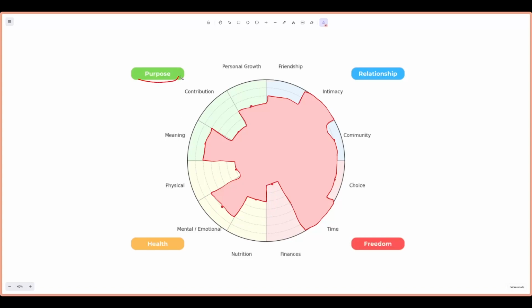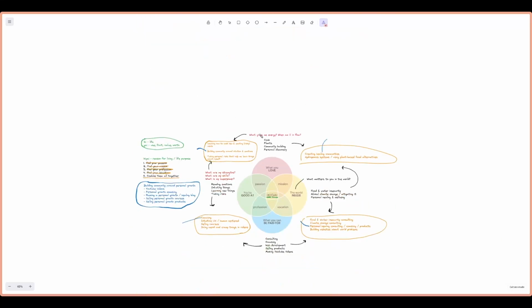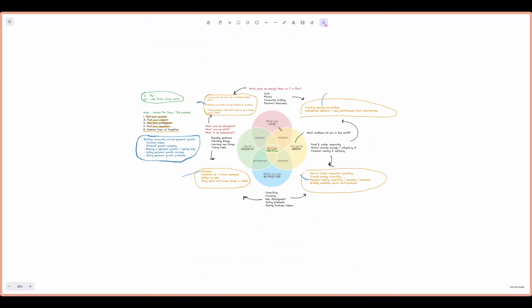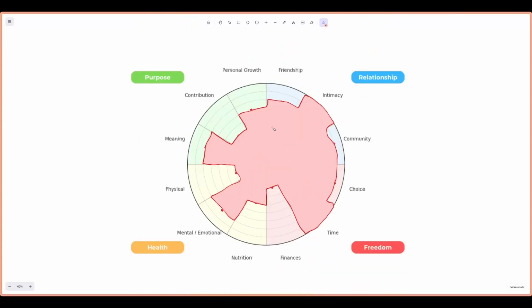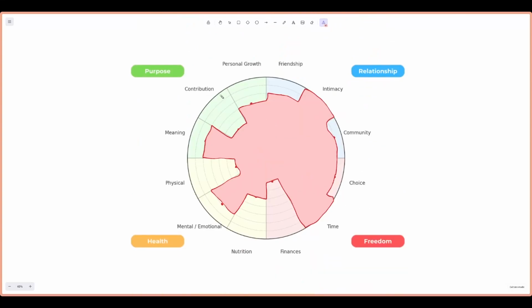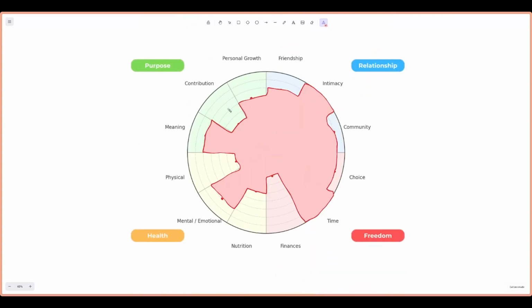Then finally, in terms of purpose, even though I went through this Ikigai exercise, and if you didn't see that video, here's a quick preview of it, but it's the previous video to this one, so I suggest you check that out on the YouTube channel. But even though I went through that exercise, there's always room for improvement, and it seems like the greatest room for me is in my contribution in the world, and perhaps that's also where I have some room for personal growth as well.